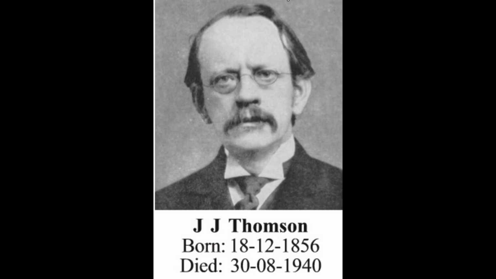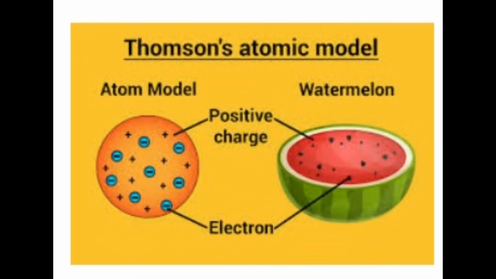According to him, the atom is spherical, and all the positively charged protons are spread inside and the negatively charged electrons are embedded in it. He compared this model to a watermelon. The red fluffy part of the watermelon is compared to protons and the seeds embedded in it to electrons. Or it is just like raisins or nuts in pudding.